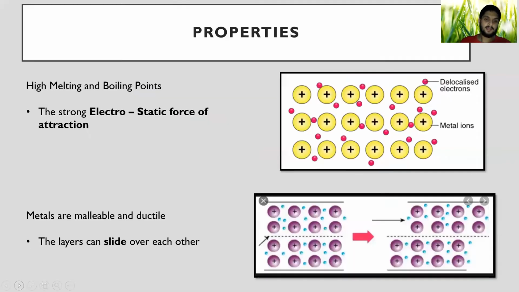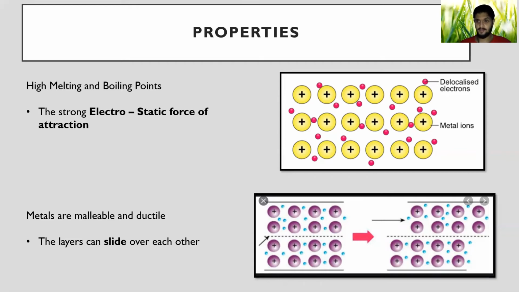So next, what we would look into are the properties. That is the most important thing in chemistry or in any other science course. You definitely need to know the properties of certain things, and why those bonds possess those properties. The first property we're going to discuss is that metallic bonds have very high melting and boiling points. Now why is that?